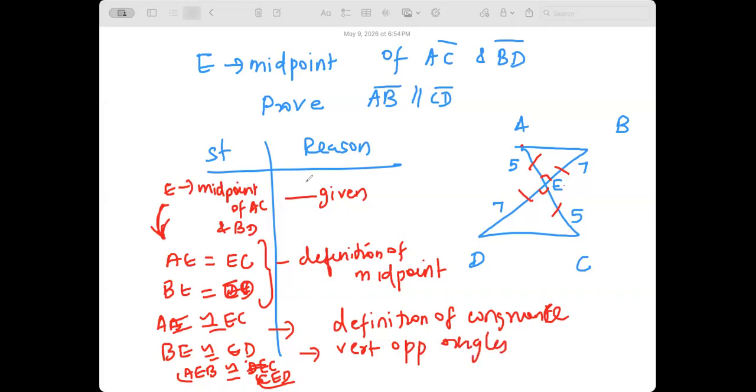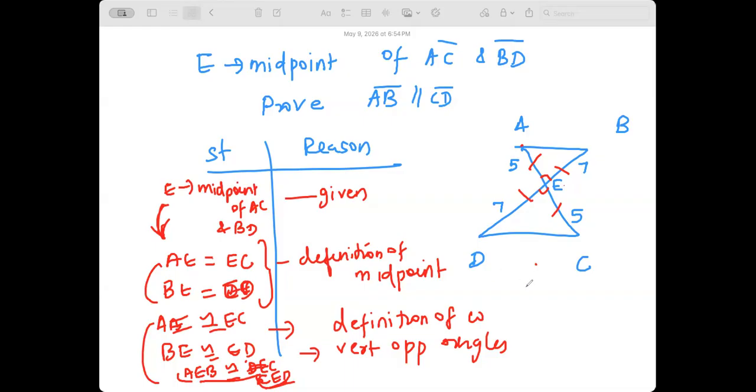Then what is the last? How do you prove it? A equals C and B equals D? Yeah, that's true. But after this, it has to be sequential. You said that AEB...